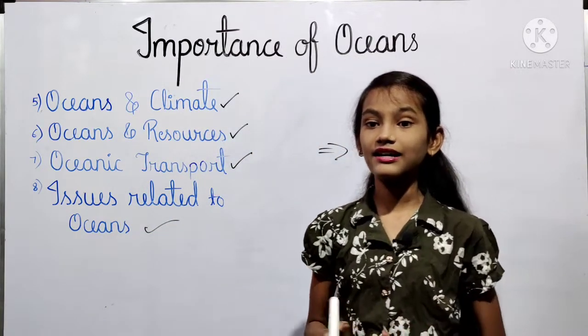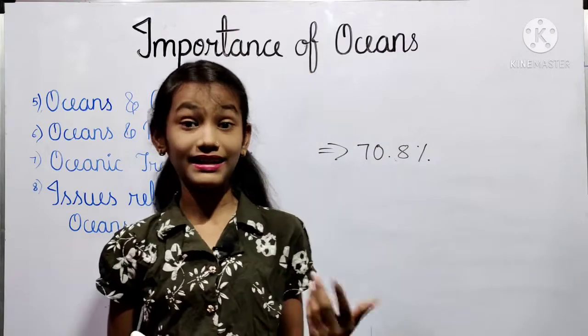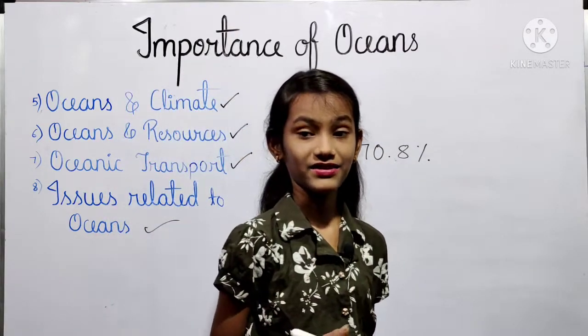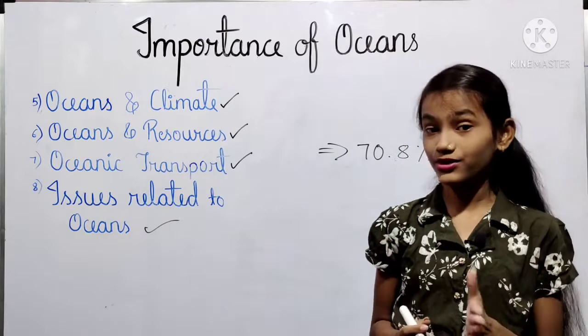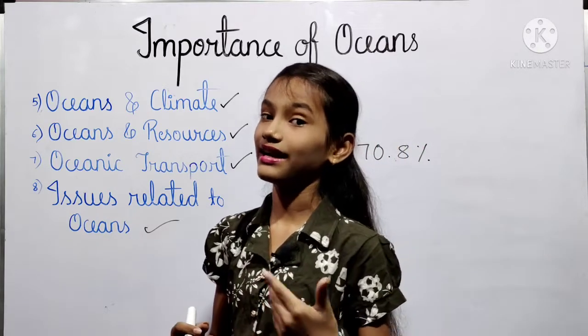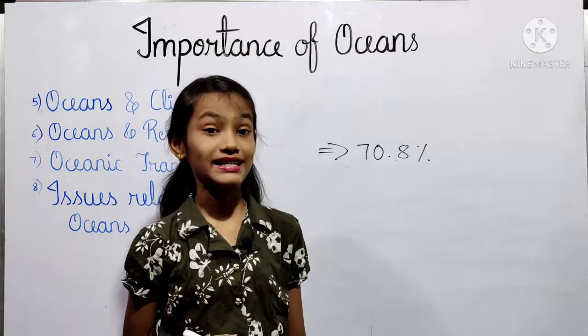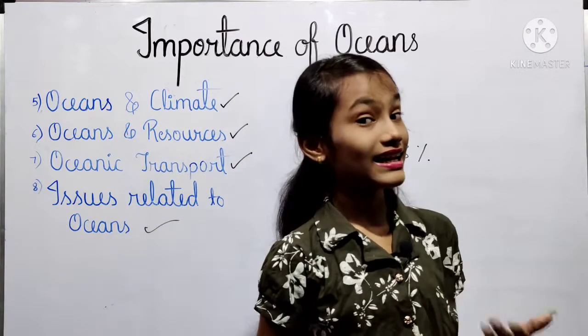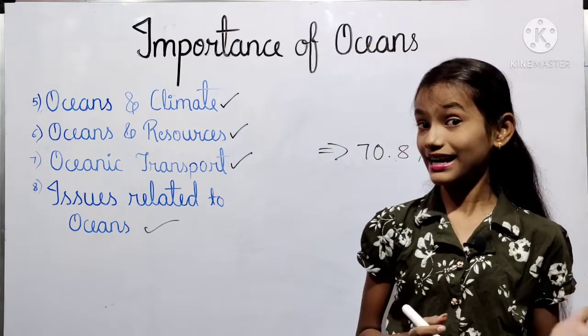Then we have seen that some of the coastal areas are proving to be death traps for aquatic animals etc. And a larger proportion of the surface of the earth is occupied by water, and most of the water is salty, and water in any form is a boon for the living world.